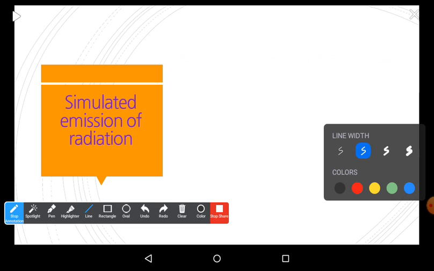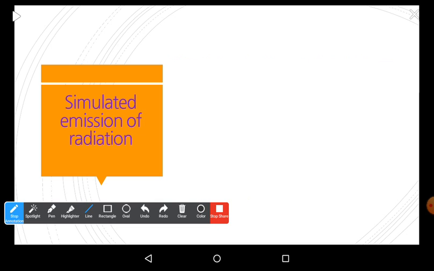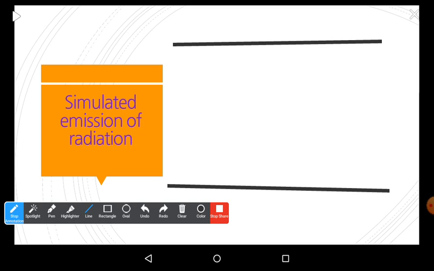Here we have a diagram which represents the energy levels of atoms, and we can have a ground level and an excited level. The excited level we denote with E2, the ground level is denoted by E1.